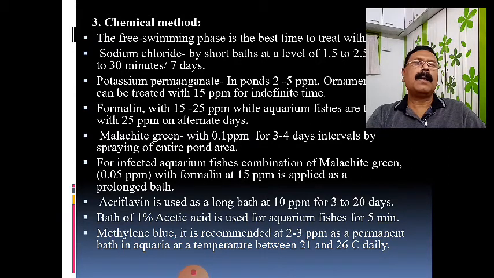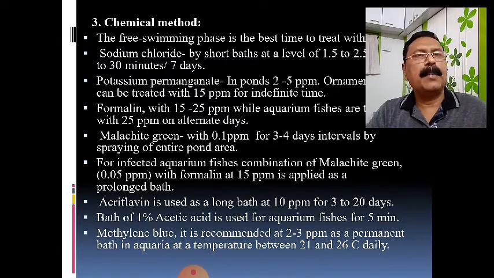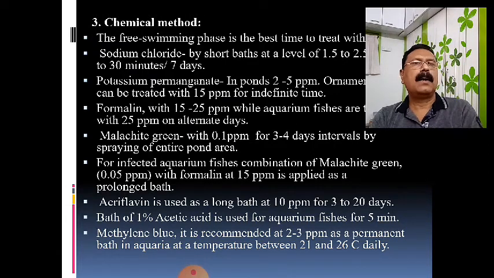So in this chemical method, the free swimming phase is the best. As earlier stated, the free swimming stage is the best stage to control, and it is simply done by sodium chloride, which is known as common salt. A bath of common salt is important, and 1.5 to 2.5 percent is the concentration of the sodium chloride solution required. You have to give the bath for 30 minutes per day, for up to 7 days, to the infected fishes.